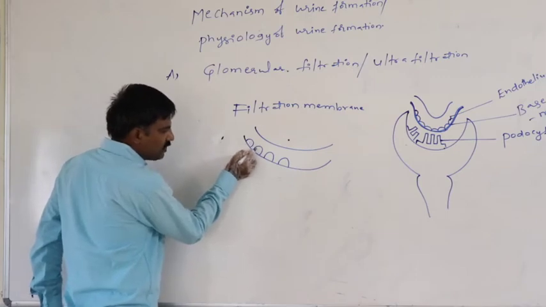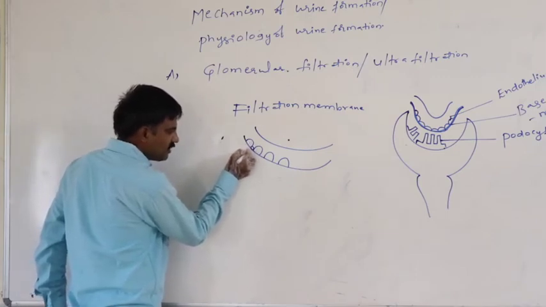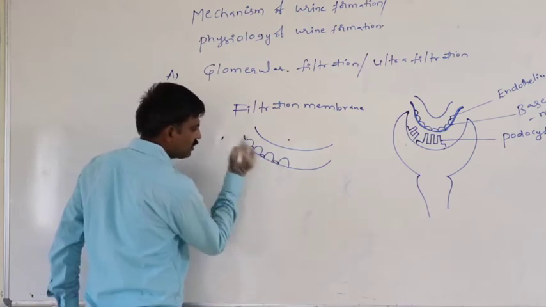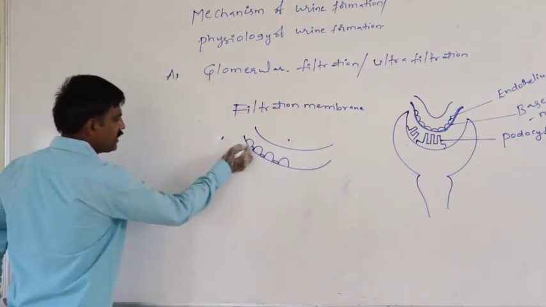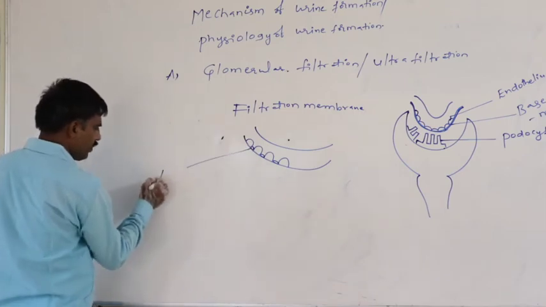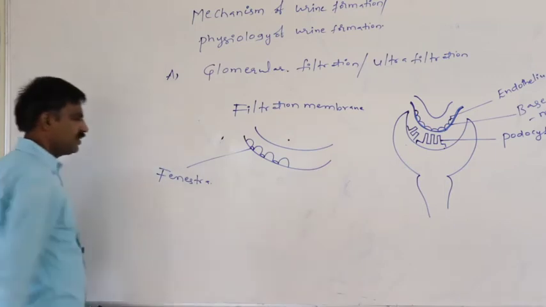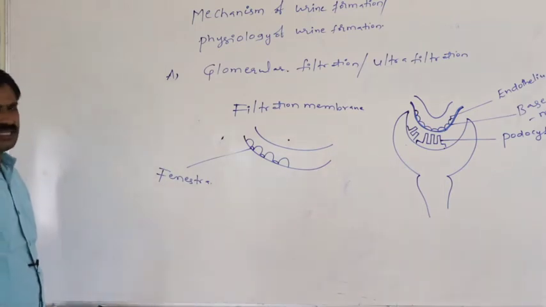So between two simple squamous epithelial cells, whatever opening is present is said to be the fenestra. Those openings are said to be the fenestrae.